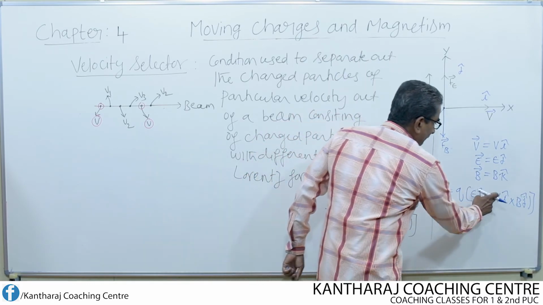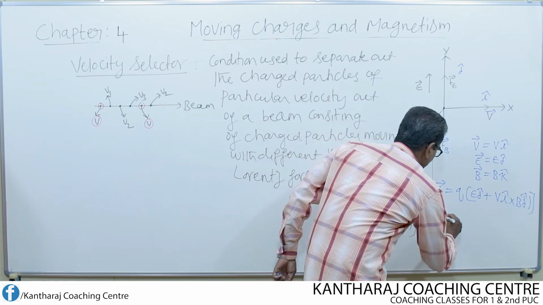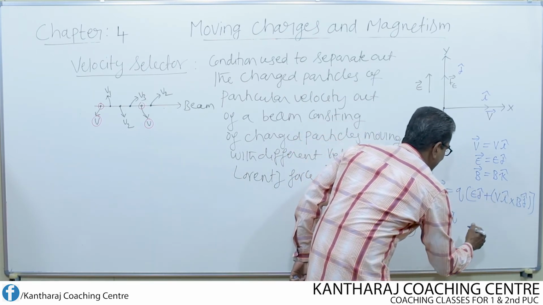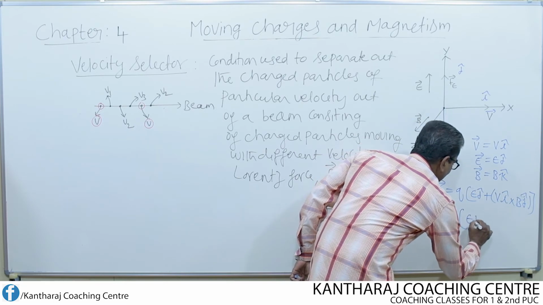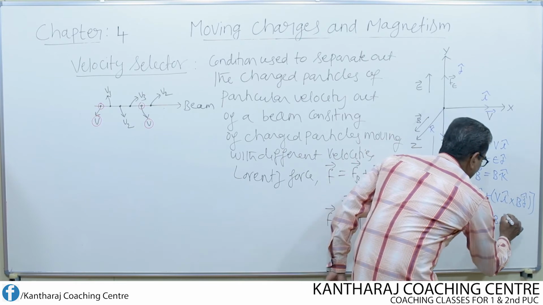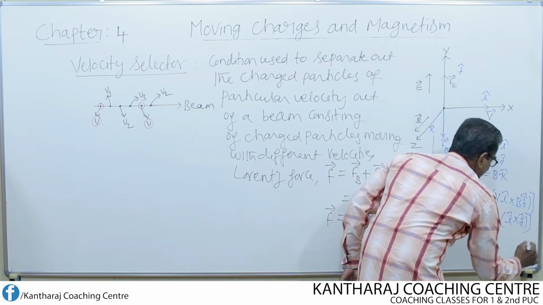Now V and B are only magnitudes, they are scalars. Therefore, I remove V and B outside the bracket: Q into E into j cap plus V into B into i cap cross j cap.